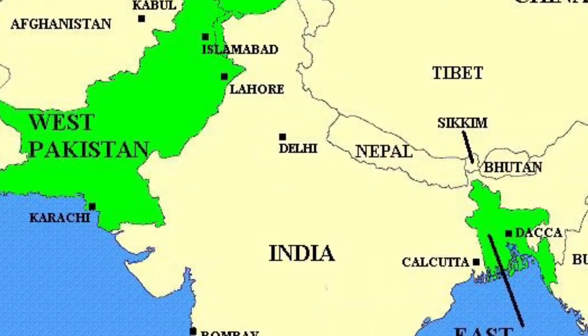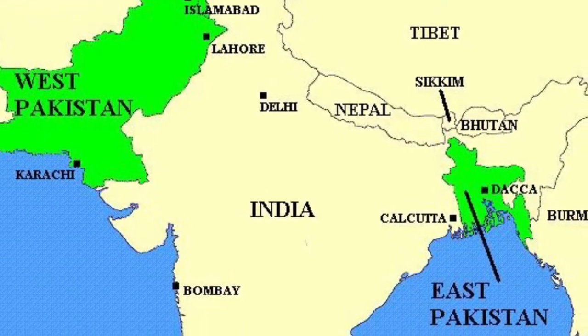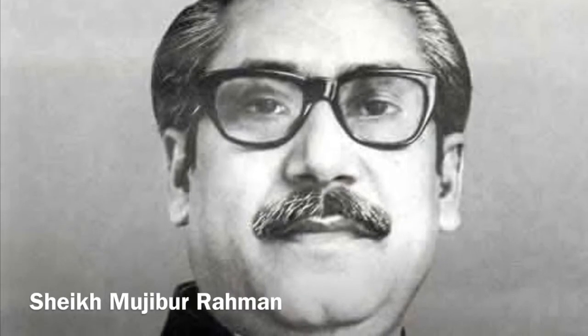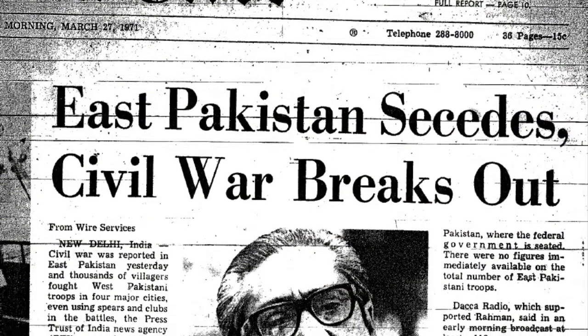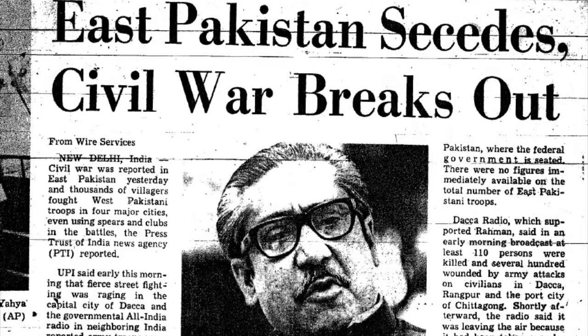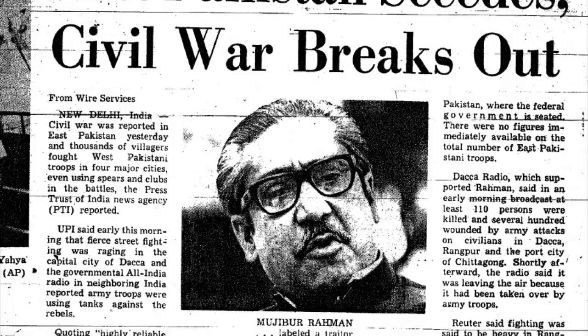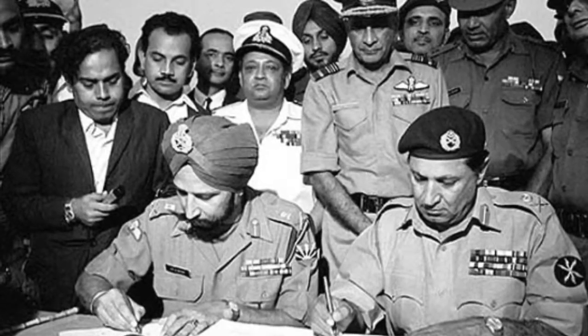During the partition, Pakistan was split into 2 sides, East Pakistan and West Pakistan. The east side was always oppressed by the West Pakistanis, so led by their leader named Sheikh Mujibur Rahman, the East Pakistanis began a civil war for independence. The West Pakistanis had the military advantage over the weaker east side, but India joined the war after a few months of civil war and helped the East Pakistanis defeat the west side and gain independence for East Pakistan. East Pakistan is now known as Bangladesh.